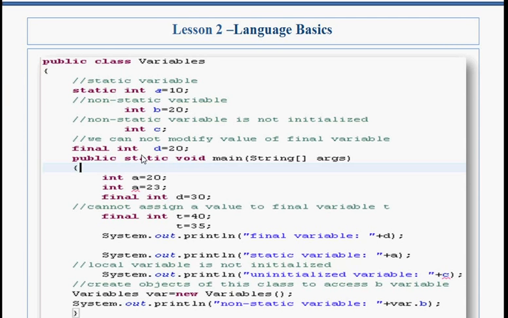Now here, I will get the value of final d as 30, even though I have final int d is equal to 20. So if I am going to print the value of final variable d, I will get the value as 30, not this final int d is equal to 20, because this is local to my method. Because of that only I will get the value of d as 30, not 20.